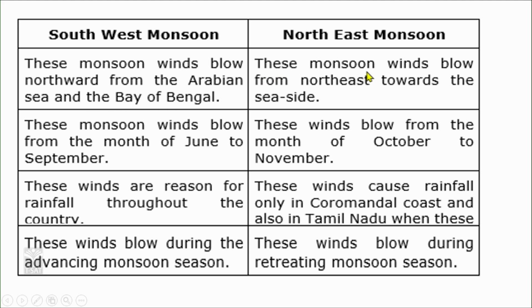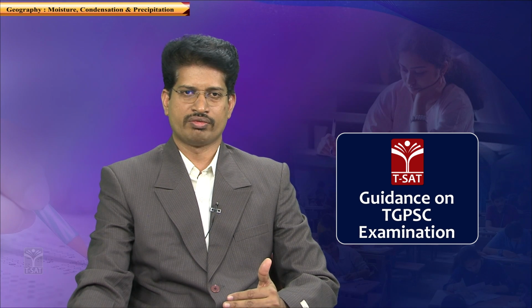The northeast monsoon winds blow from the northeast towards the south, towards the sea. So they blow from the northeastern direction to the southwestern direction. That is the fundamental difference here.